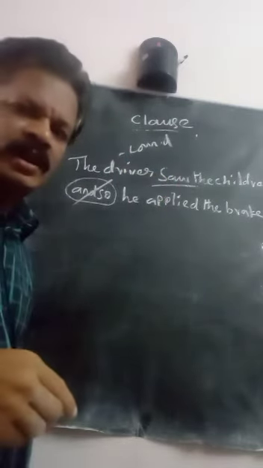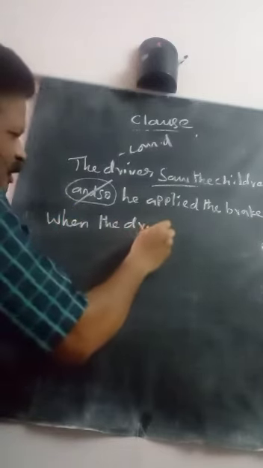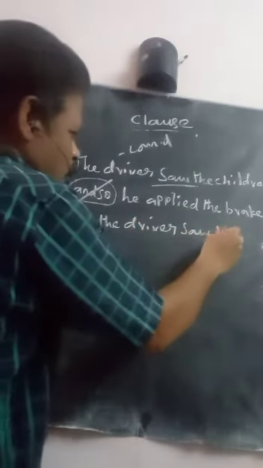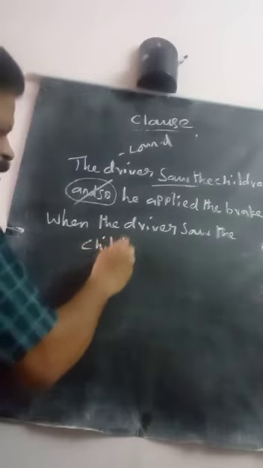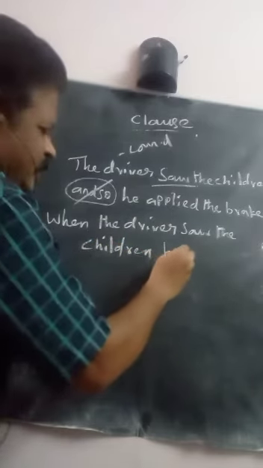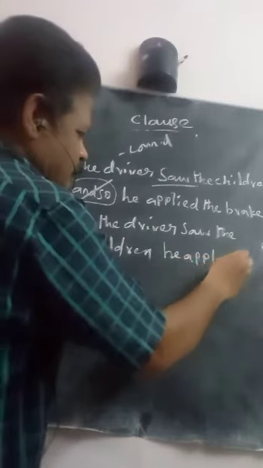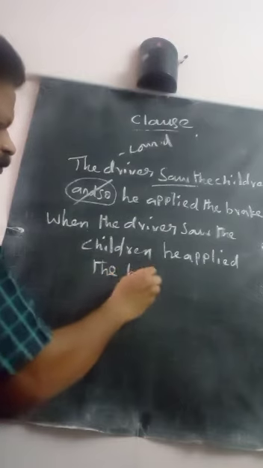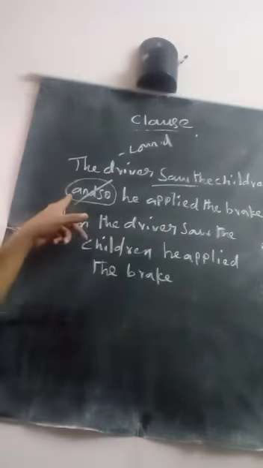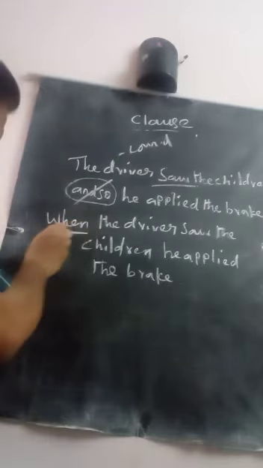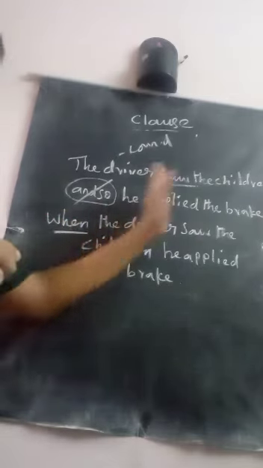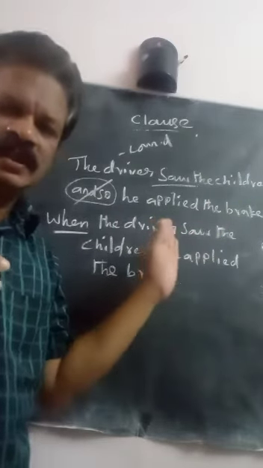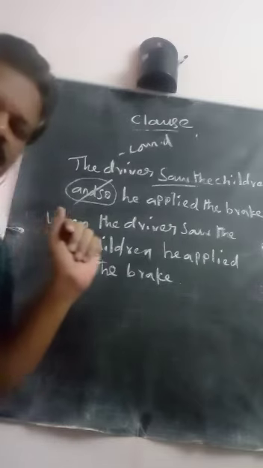Here you use when: when the driver saw the children, he applied the brake. That's all. That is a complex sentence.